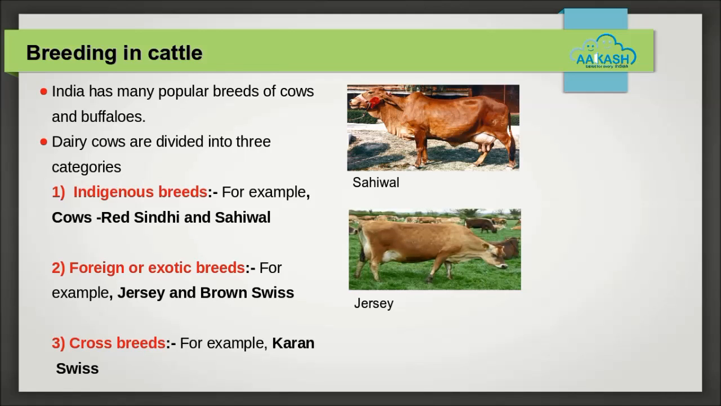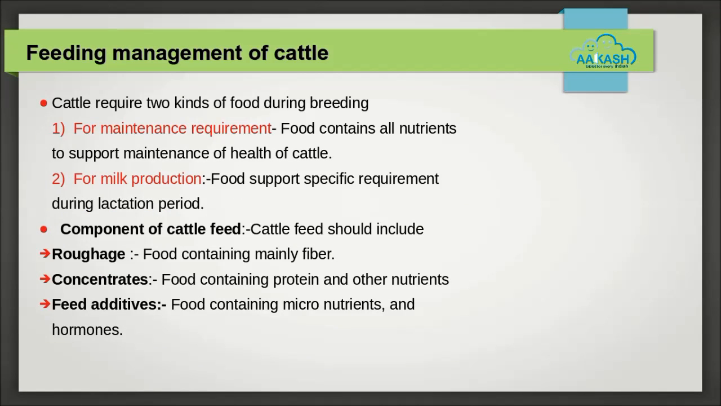2. Foreign or exotic breeds. These breeds have long lactation period, for example, Jersey and Brown Swiss. Number 3. Crossbreeds. The breeds chosen for crossbreeding have a set of favorable characters that may become part of the animal that is born as a result of crossbreeding. For example, Karan Swiss.